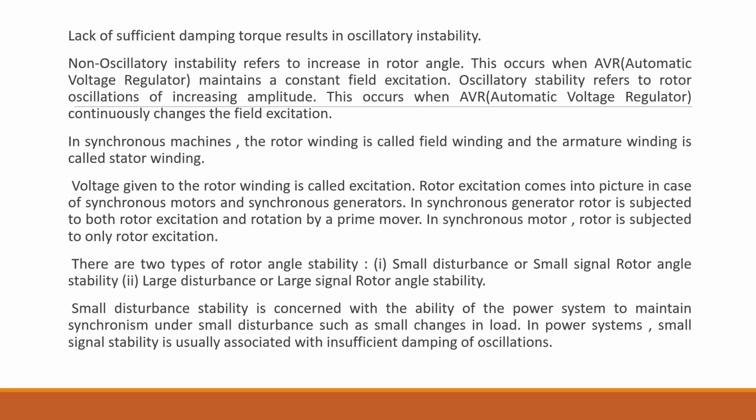In a synchronous generator, the rotor is subjected to both DC excitation as well as the prime mover. In a synchronous motor, the rotor is subjected only to the excitation. Whenever we are dealing with the rotor, we have two types of rotor angle stability problems: one is called small disturbance, and the other is called large disturbance. Small disturbance occurs whenever there are small changes in the load. One of the main concerns with the power system is small signal disturbances because of their undamped oscillations.